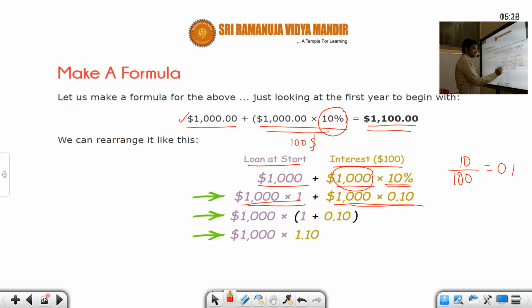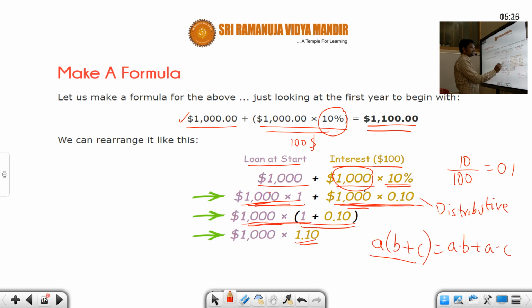Here this is the distributive property of numbers. What we are doing is picking the 1000 outside. Distributive property means whenever you have something like this, A times B plus C is equal to A times B plus A times C. So here, A times B plus A times C, I am taking A as common. If you take it out, this would become 1 plus 0.10, and 1 plus 0.10 is 1.1. So this entire expression we can write in simple terms like this: 1000 multiplied by the 1.1 factor. Okay, students.